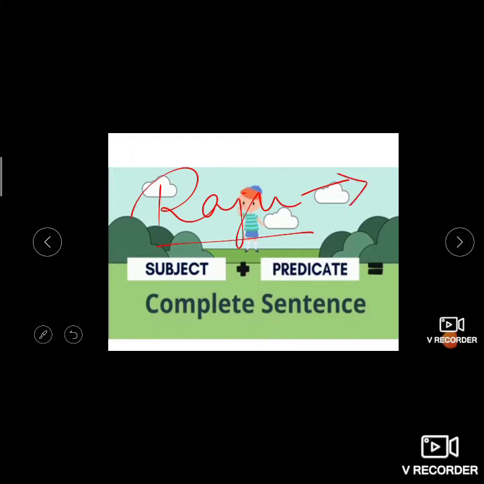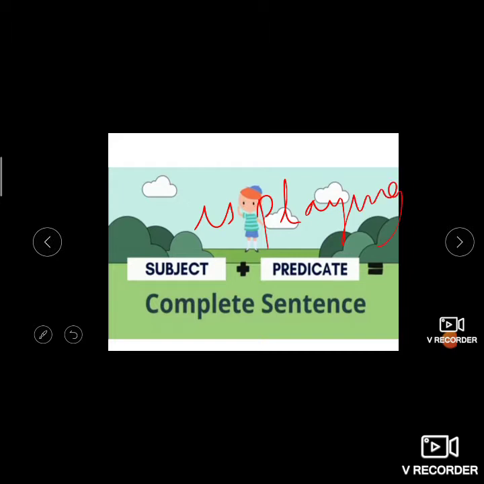In the same way, if I write only the predicate part, for example, is playing, this is also not a complete sentence, right? We should know who or what is playing. When these two things combine, it forms a complete sentence. For example, Raju is playing. Raju is a noun here, that is the subject, and is playing is the predicate.